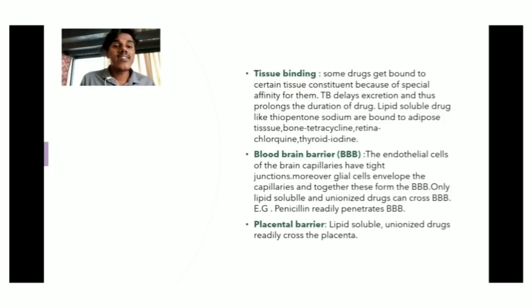Next one is the blood-brain barrier. The endothelial cells of the brain capillaries have tight junctions. Moreover, glial cells, the neural cells, envelop the capillaries, and together these form the blood-brain barrier. Only lipid-soluble and unionized drugs can cross the blood-brain barrier. Example: penicillin readily penetrates it. Next one is the placental barrier. Lipid-soluble unionized drugs readily cross the placenta.